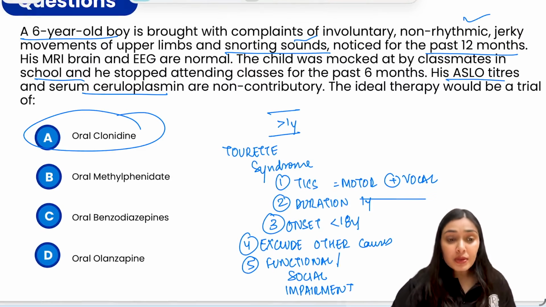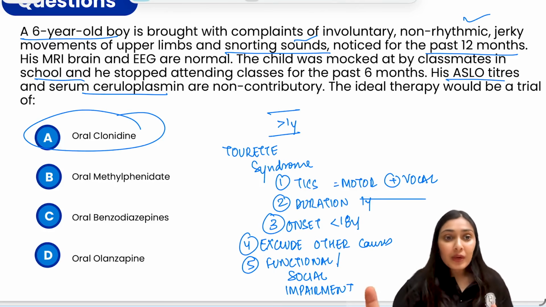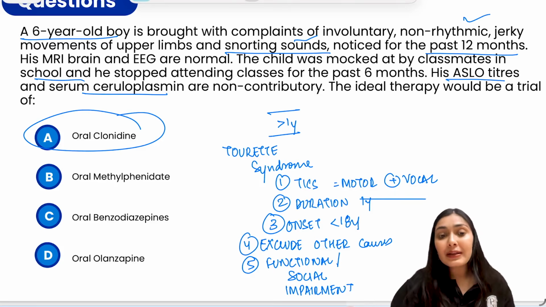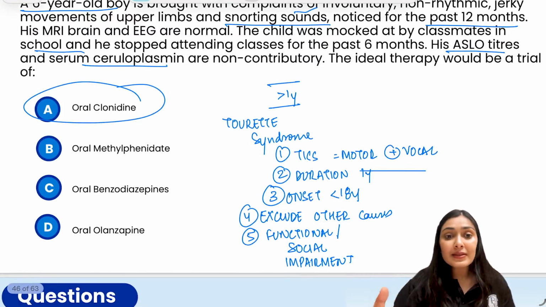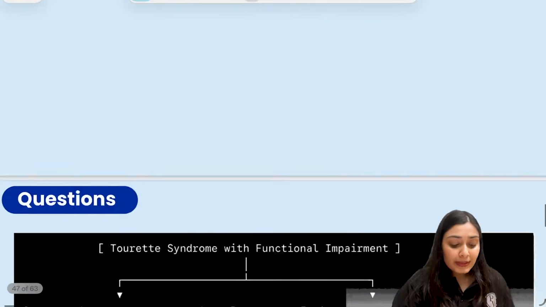Why not the other options? Can you look at the other options? Firstly, we have methylphenidate. Methylphenidate we use for ADHD, right? For tics, it is not a direct treatment. It can actually worsen the tics in some patients. Oral benzodiazepines, while we go for atypical antipsychotics, but these oral benzodiazepines or olanzapine, they are not standard first line therapies, right? So let's move to the next question.